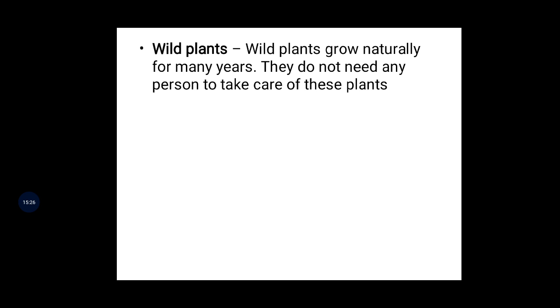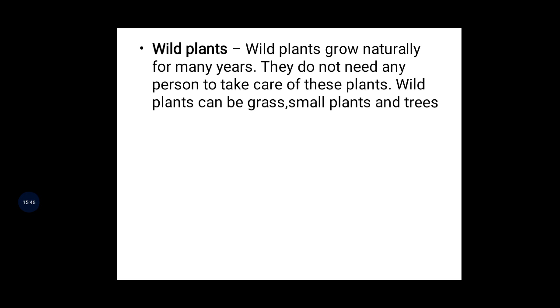Okay, now children, all of you understood? They don't need any person to take care of them. That's why we call them wild plants. Most probably wild plants are the roadside plants we see. Roadside grass or some kind of plants. Does anyone really try to take care of that kind of plant? No one has to take care. If rain falls, then automatically the plants grow.